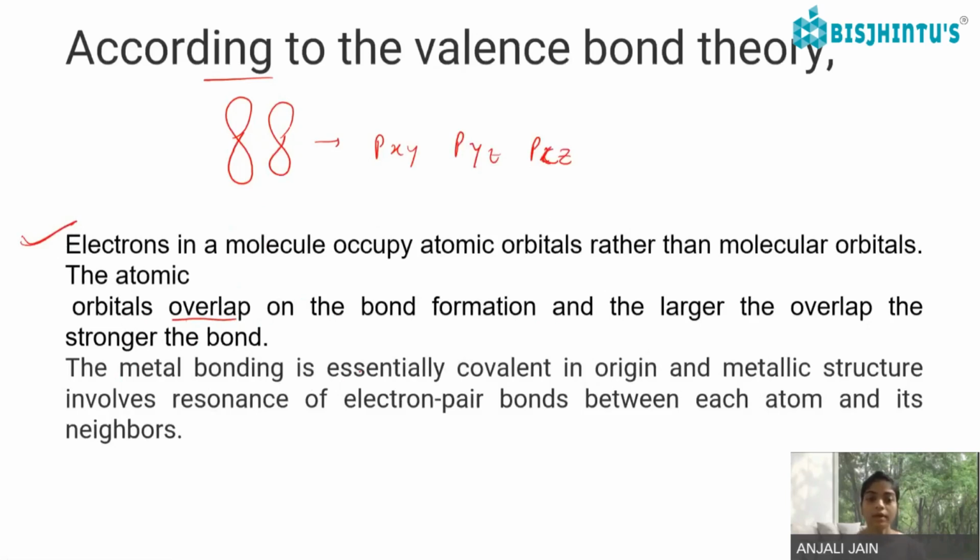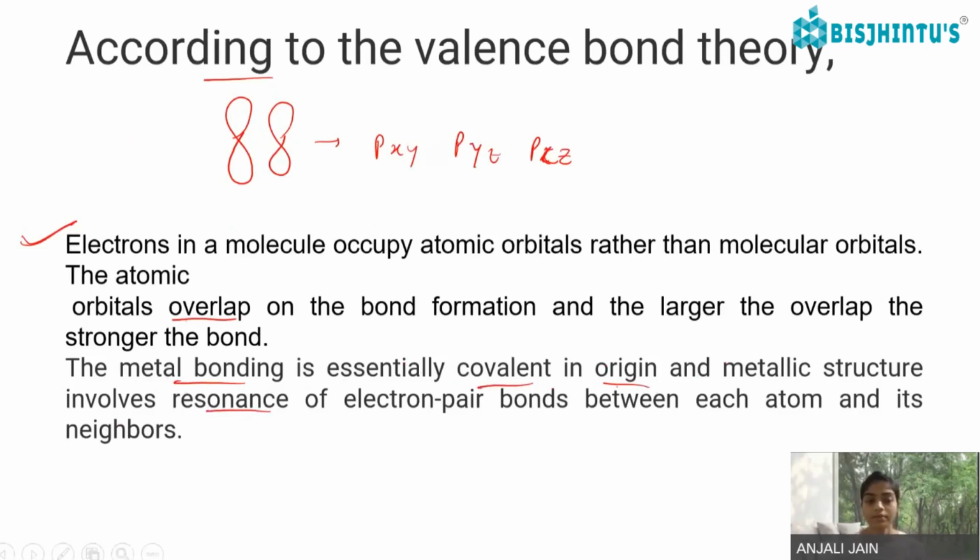Metallic bonding is essentially covalent in origin, and metallic structure involves resonance of electron pair bonds between each atom and its neighbors.